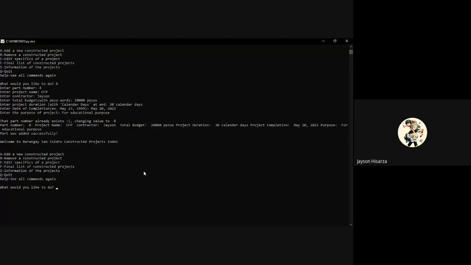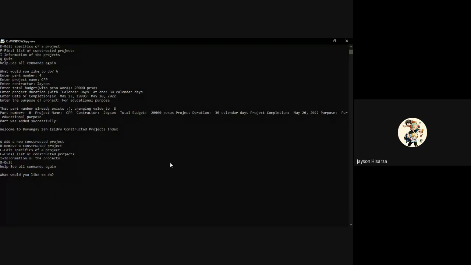And there we can see that it corrected the number 4. That part number already exists, so it changed the value to 8, since this was the number that will be encoded on the total number of constructed projects.